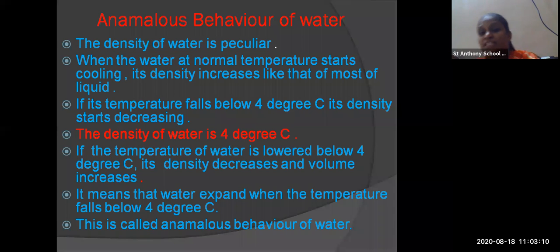It is 4 degrees Celsius. At 4 degrees Celsius is the normal temperature of the water. But if it falls below 4 degrees Celsius, what will happen? Ice will start accumulating. Okay.